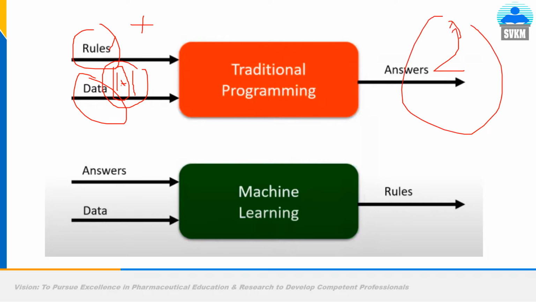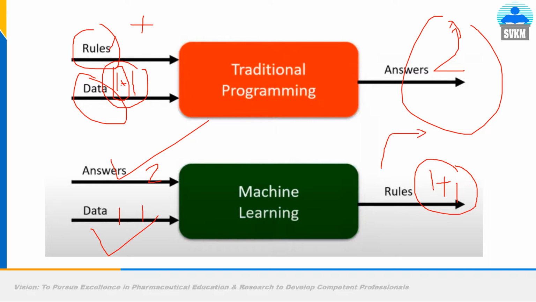But in the case of machine learning, you will give data and answer. The machine smartly works out the rule. So you are giving data 1 and 1, answer is 2. So here you will get the result: you have added 1 and 1. This is the rule. You will get the rule. So machine learning is now making the rules.